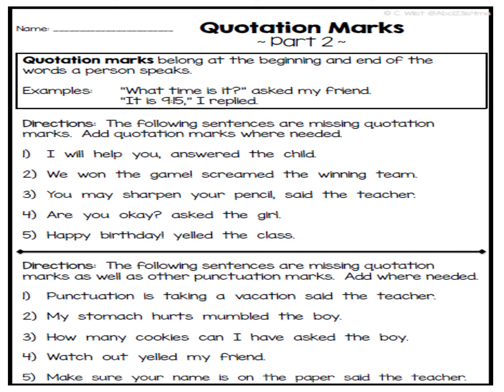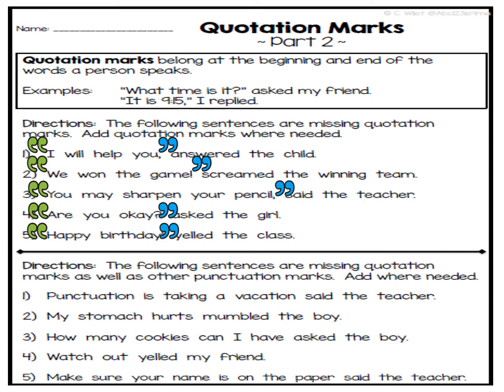Number 1, "I will help you," answered the child. I will help you. That's what was said. Number 2, "We won the game," screamed the winning team. We won the game. Number 3, "You may sharpen your pencil," said the teacher. You may sharpen your pencil. "Are you okay?" asked the girl. "Are you okay?" gets quotation marks. "Happy birthday!" yelled the class. Quotes around happy birthday.